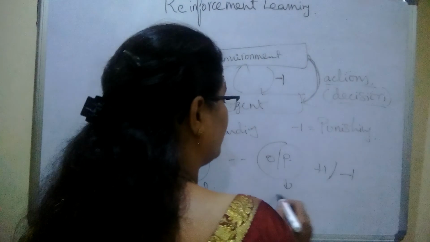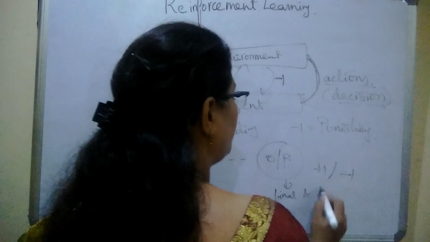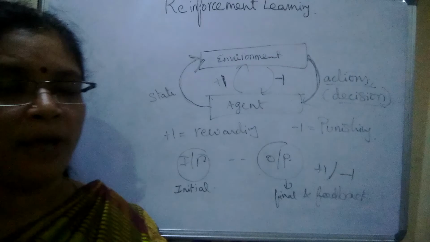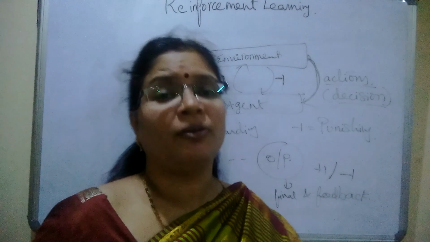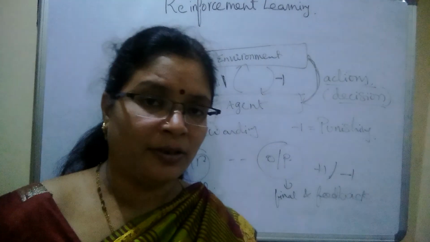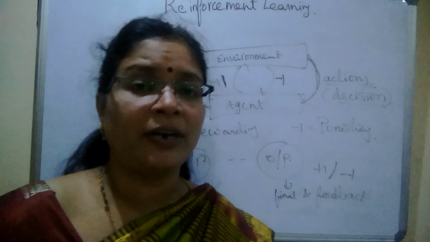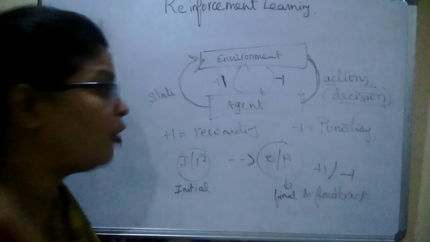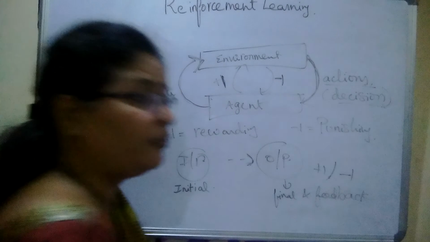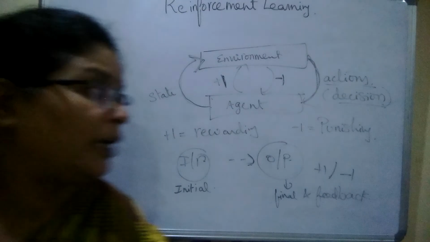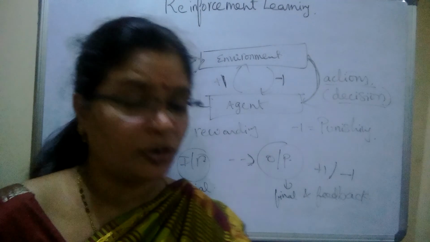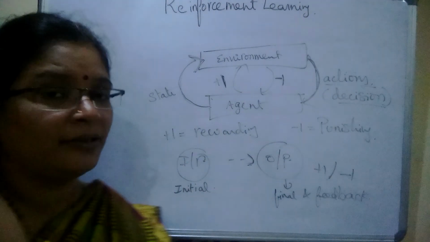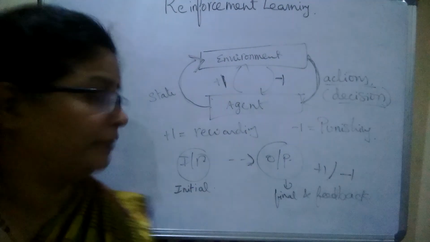So what we can say is the output is the final state, and in the final state we receive the feedback. What kind of feedback? It is either a positive feedback or a negative feedback. Positive feedback means it is rewarded. If it is negative, it is punished. Like that, the set of actions executed from the initial state returns, at the final state of the output, the feedback. That feedback represents negative or positive. Negative means punishing, and positive is nothing but rewarding. Like that, we can represent the states of the agents in the reinforcement learning.